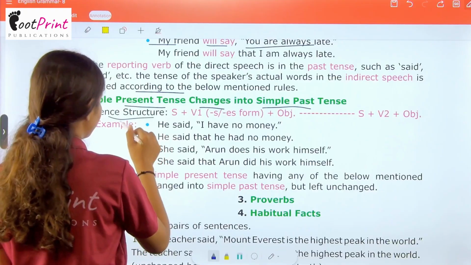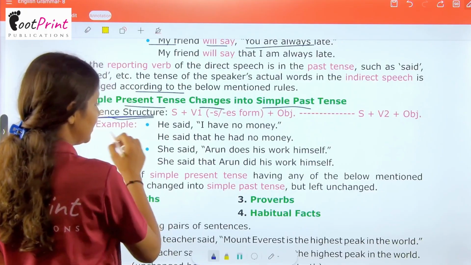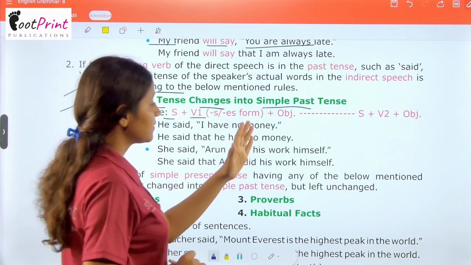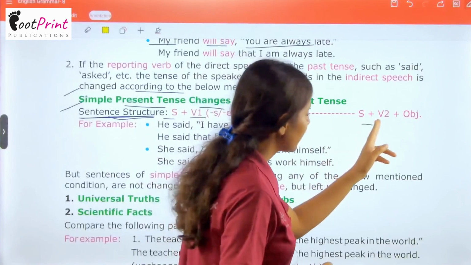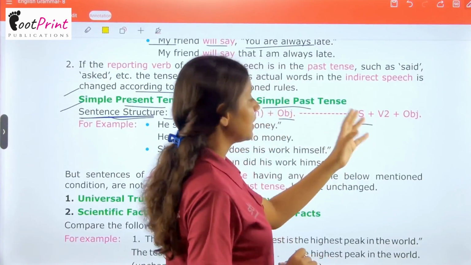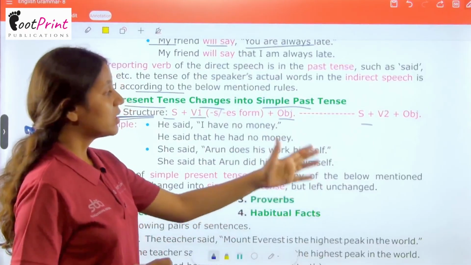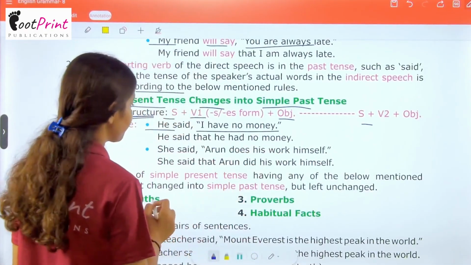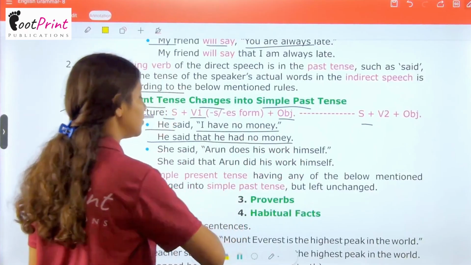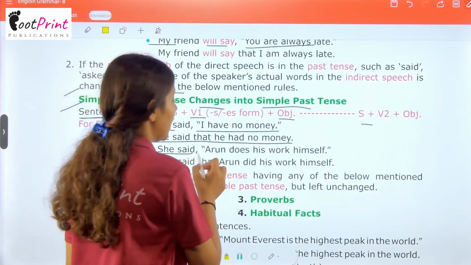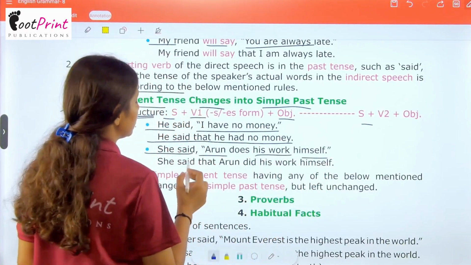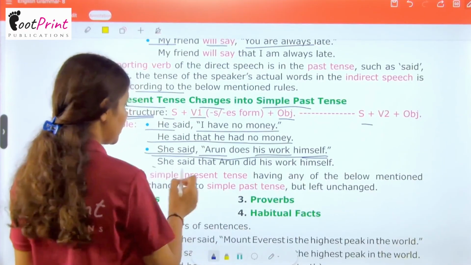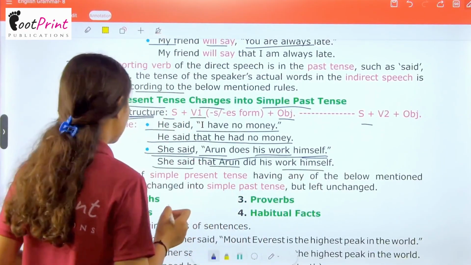Sentence structure: subject plus verb first form plus s/es form and then object, then the rest of the content, changes into subject plus verb second form plus object. So he said, I have no money. He said that he had no money. She said, Arun does his work himself. She said that Arun did his work himself.